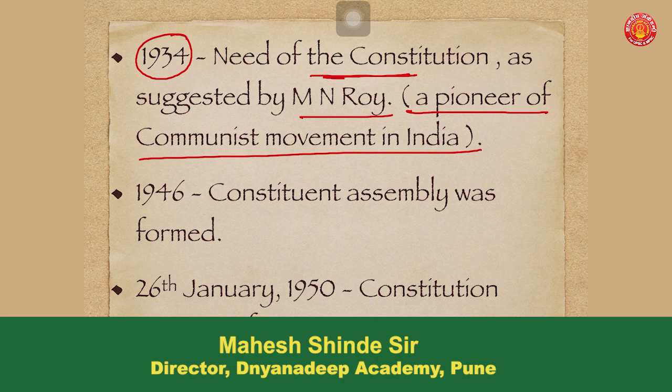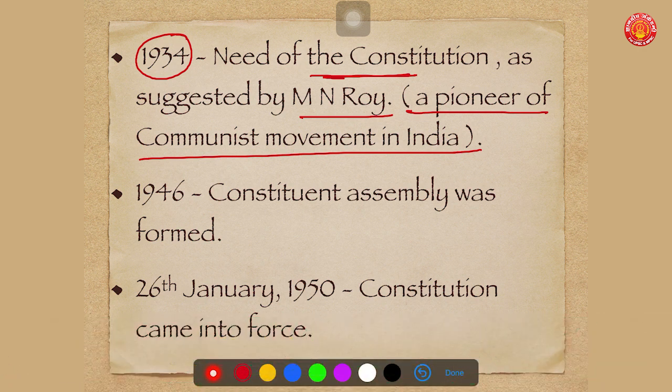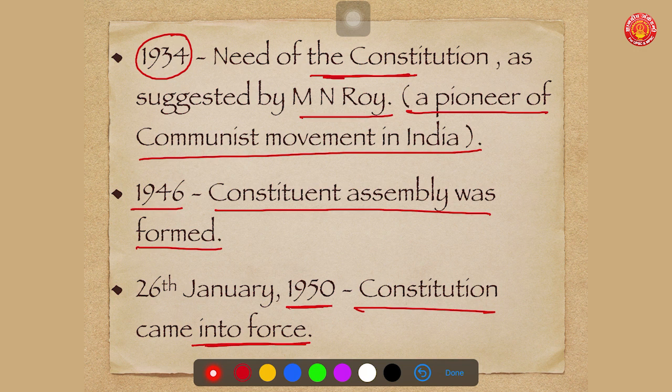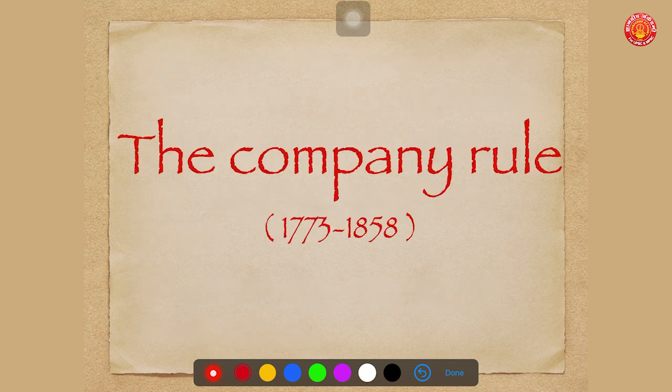Based on various demands by Indian freedom fighters, it was in 1946 that a Constituent Assembly was formed to frame a constitution for free India. And it was on 26th January 1950 that the Constitution came into force. So these are very important constitutional developments which made India a sovereign state. So let's start with every point one by one.